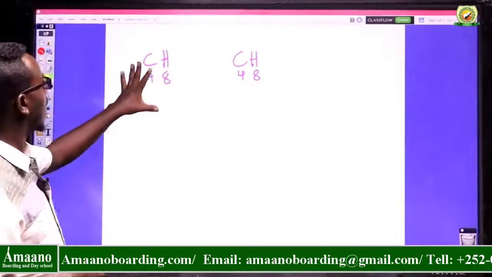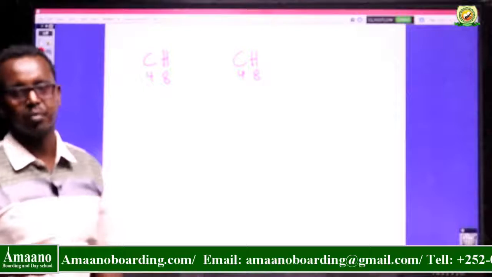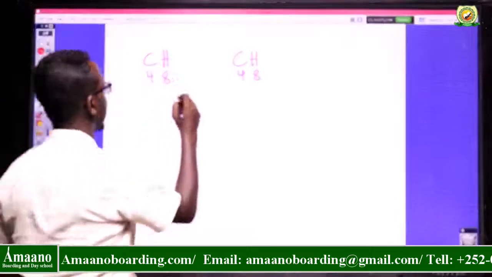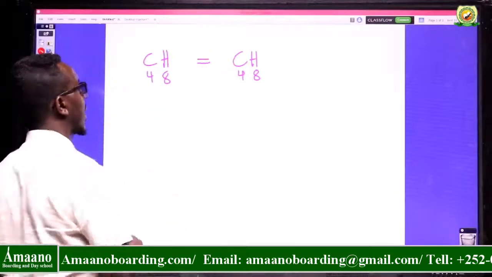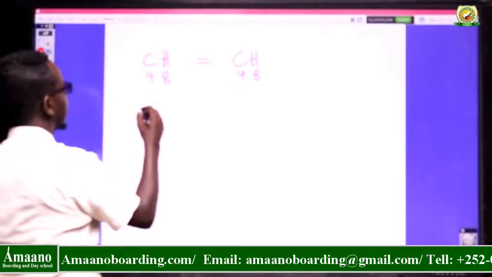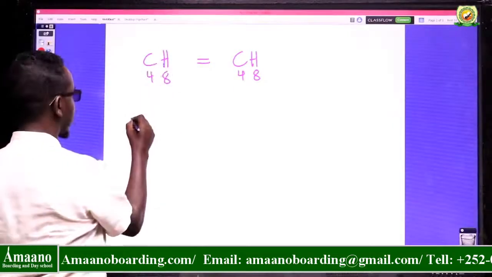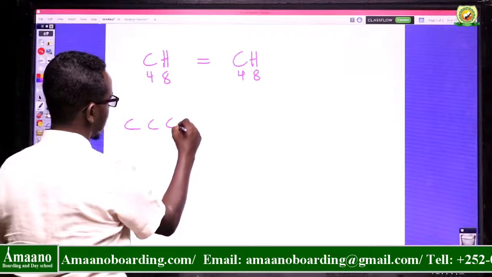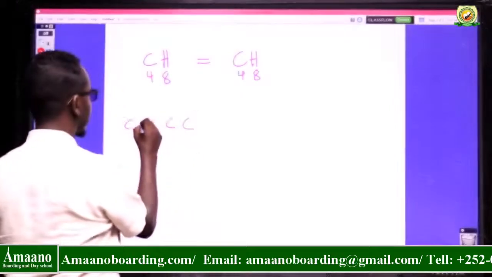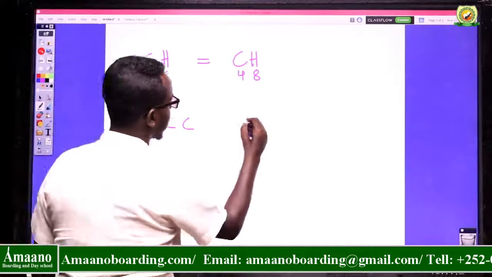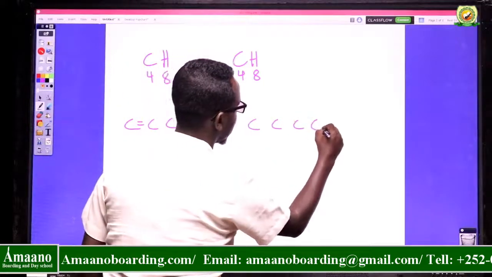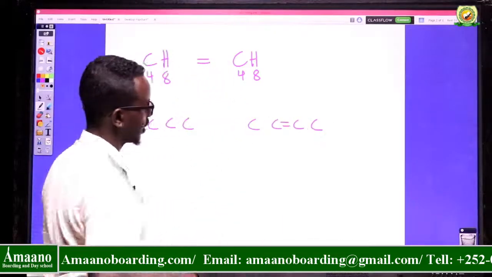This is called butene. Both of them are butene, so they have the same molecular formula. But for you to draw this one, it is, for example, 1, 2, 3, 4, so the double bond is here. What about here? 1, 2, 3, 4, so the double bond is here.